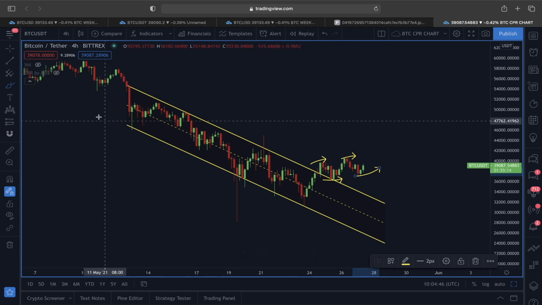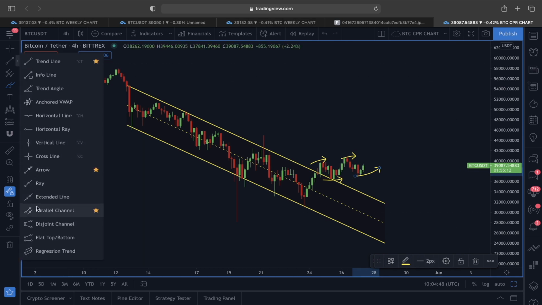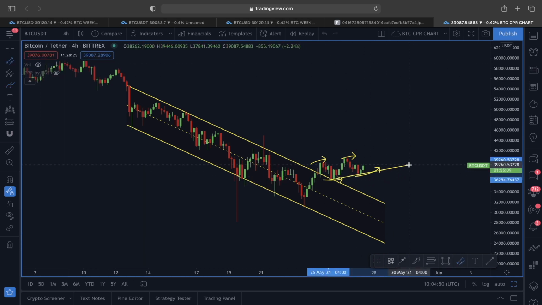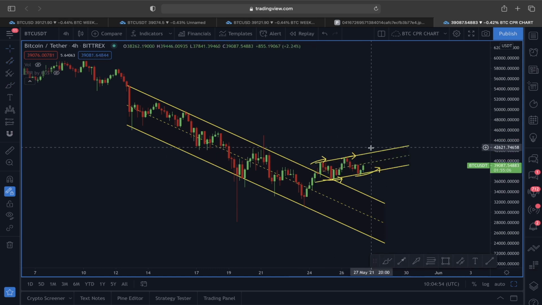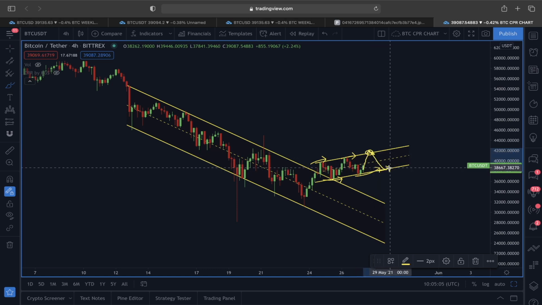So as long as we are forming this higher highs, higher lows continuation pattern, that should be absolutely fine. Because if we would see any sort of a movement here to the upside, price finding rejection, and breaking down again, and also not finding support at this lower line area of this smaller rising channel, then we are going to look around this 34,000 as our next potential price target.